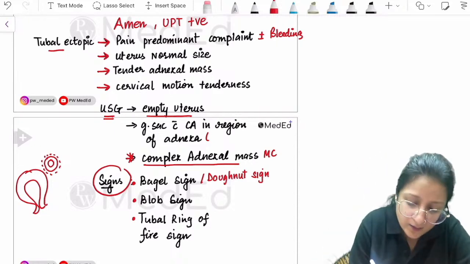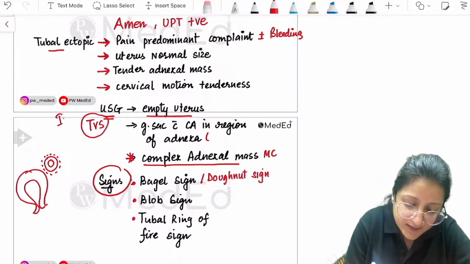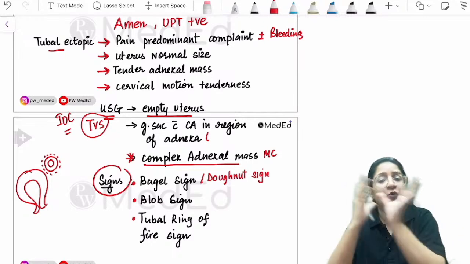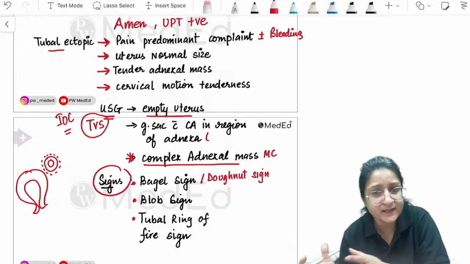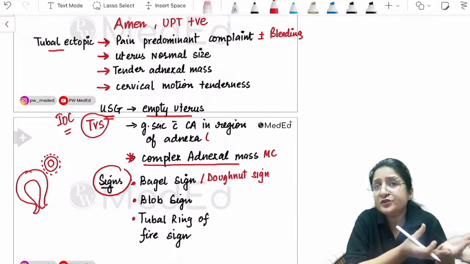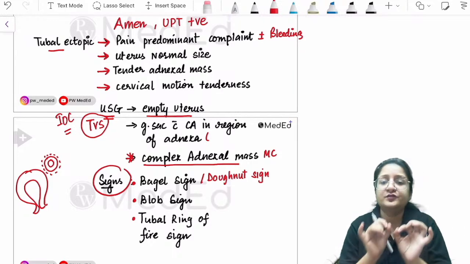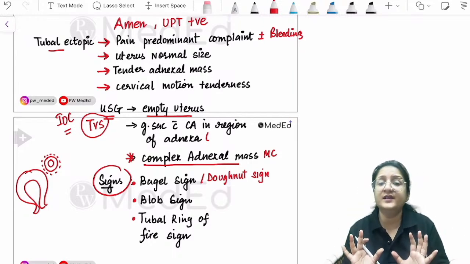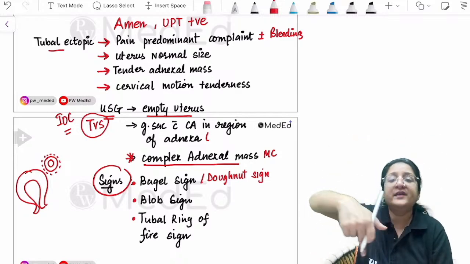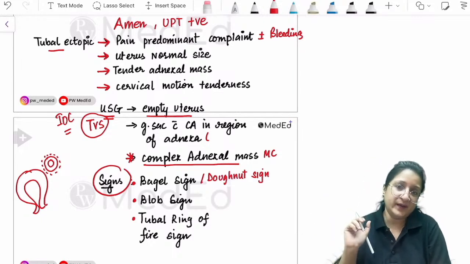This ultrasound is preferably a transvaginal sonography. This ultrasound is our investigation of choice because it will help us look for findings suggestive of ectopic pregnancy. It will also help us see if she has an abortion, because in abortion cases the pregnancy will be inside the uterus. So the investigation of choice to begin with is an ultrasound, and we analyze the entire clinical picture like this to come to a diagnosis of ectopic pregnancy.